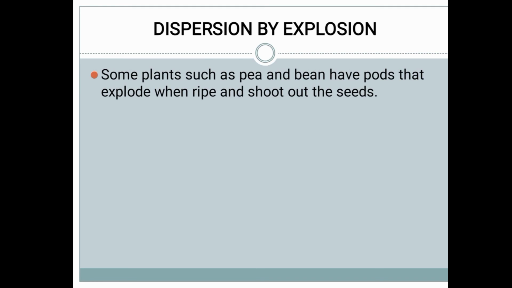Then dispersal by animals and human beings. We are eating and throwing away the seeds, so through that the seeds will germinate. The last one, dispersion by explosion. What examples have we learned? Pea and bean plants. When they dry, the seeds will get out.